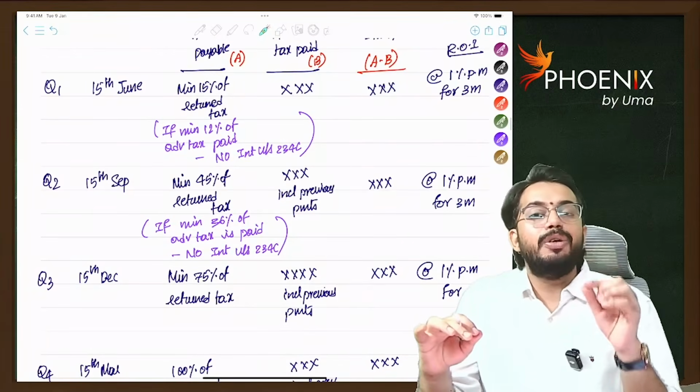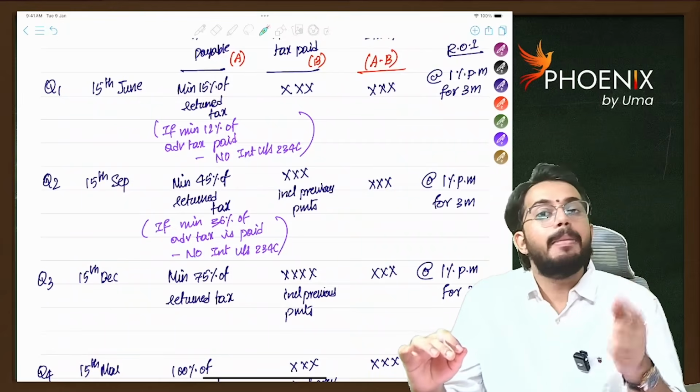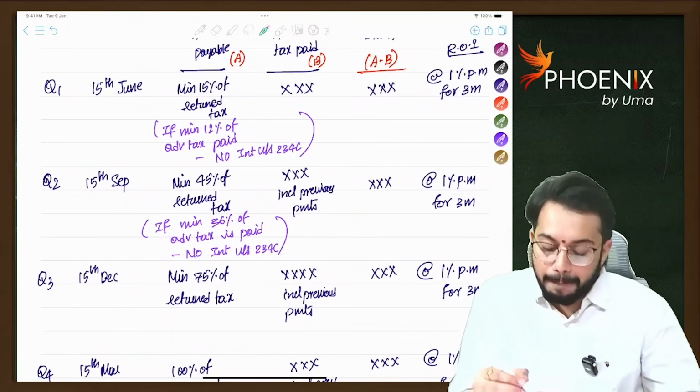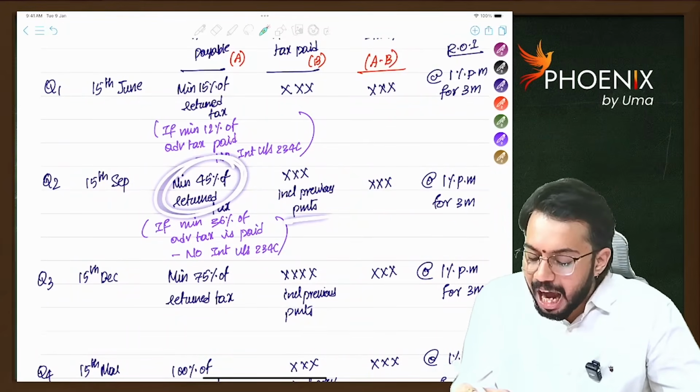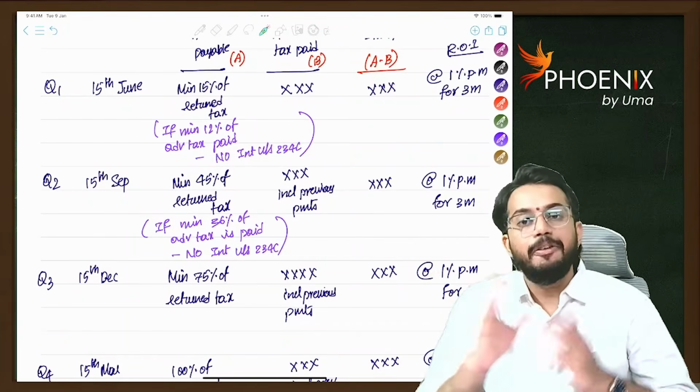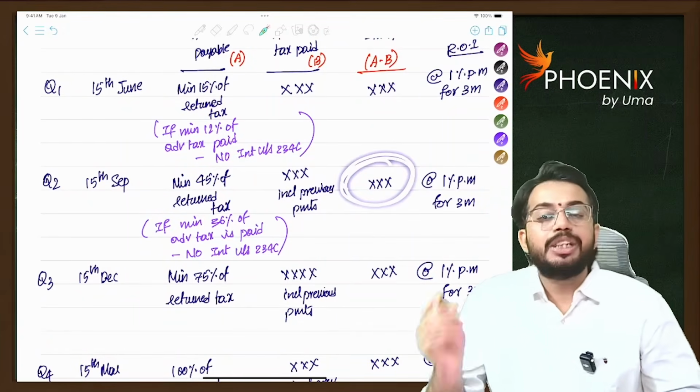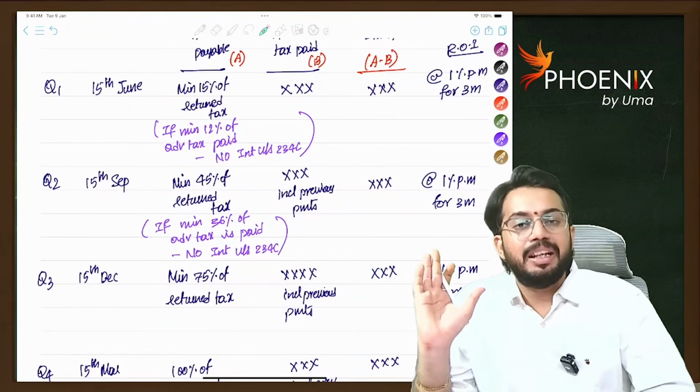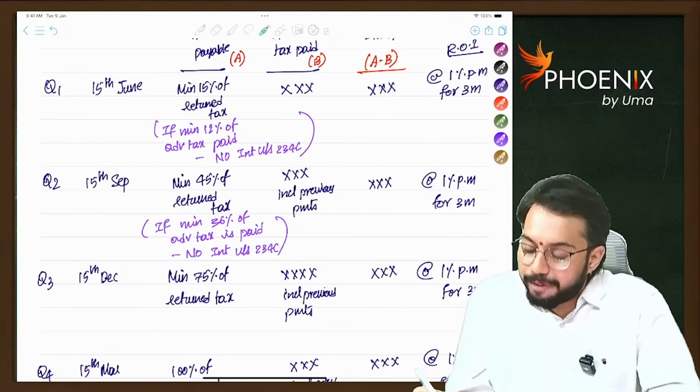Next. The second due date is 15th September. Minimum 45% is required to be paid. That will be compared with actual advance tax paid. The difference is the shortfall. On the shortfall, interest will be levied at the rate of 1% per month for 3 months.